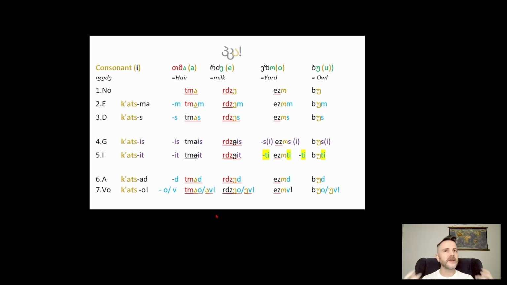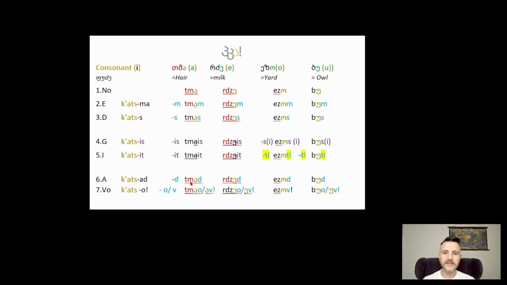And then, of course, luckily, the adverbial case and the vocative case, like I said, not much going on here, just add a D. It's the end of the night. They just want a different drink. So here, ats, a, D, you needed an A and a D. Just give them what they did before. They're very simple, low maintenance. Tma, tmad. They've just found their phone. Rdze, rdzed. Ezo, ezod, bu, bood. Yeah, absolutely low maintenance. Just add a D and they've all got their cases and everyone's cool.